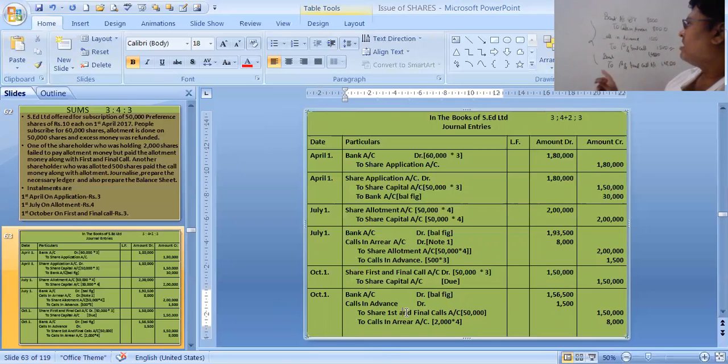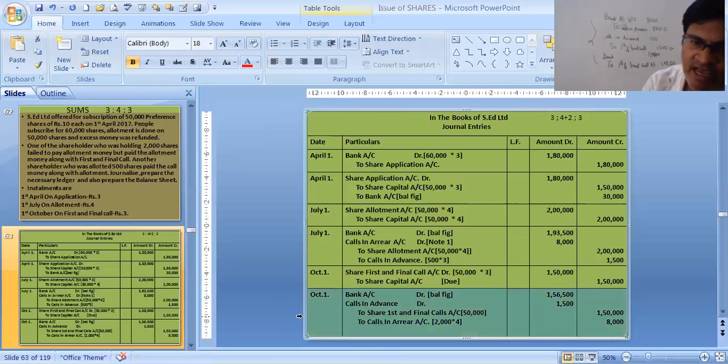Then calls in advance debited 1,500. See, calls in advance debited 1,500. Then calls in arrear to be credited 8,000. We have credited 8,000 in the calls in arrear. And the balancing figure you can say bank account, or you can add over here 1,48,500 plus 8,000, 1,56,500.